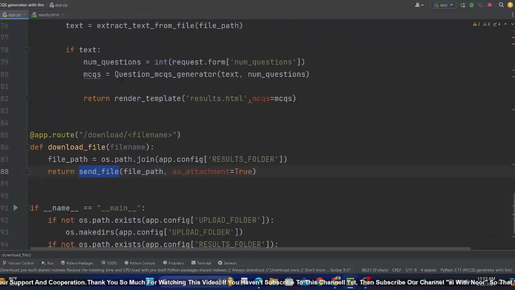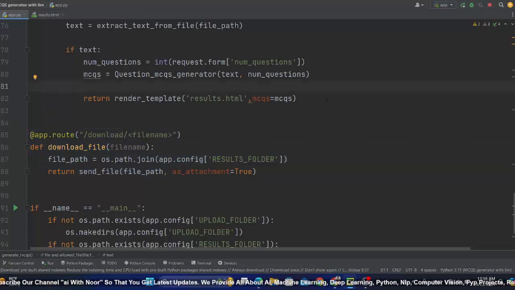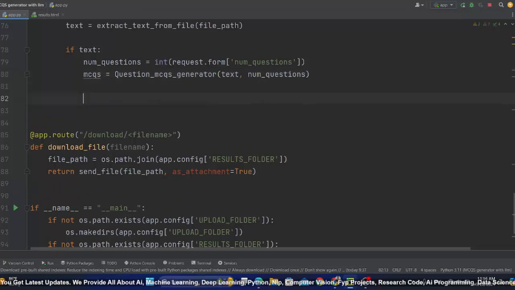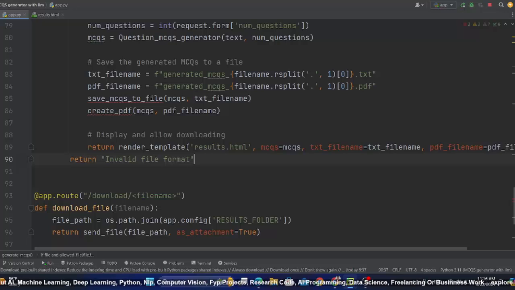The last thing which is tricky, we have to save to PDF or TXT. This was just settings. So here I will add a couple of lines of code. This is the code. So first I just create a variable txt_file_name, generated_mcqs_file_name.rsplit, the same extension I extracted